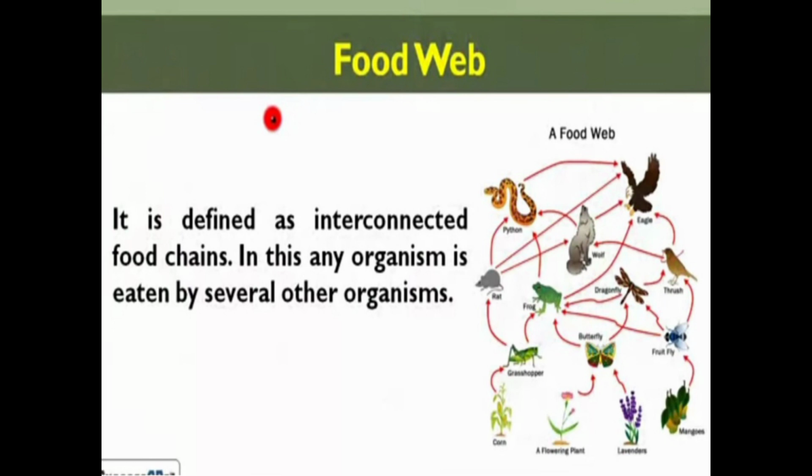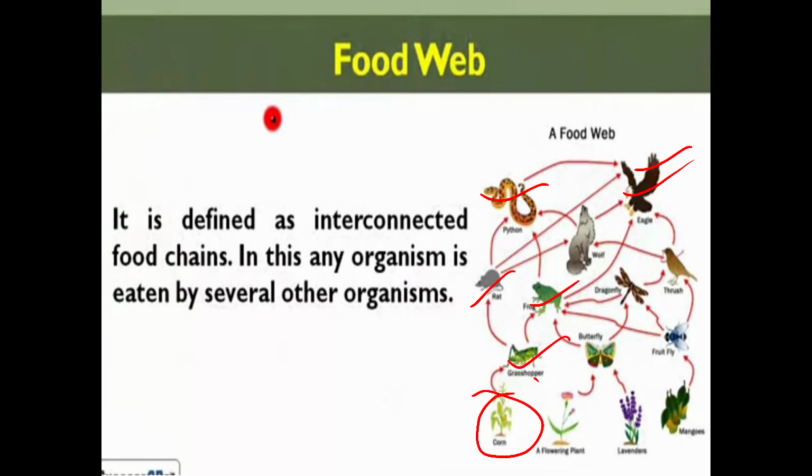If we see here in the example, this is the grass. This grass is eaten by the grasshopper. This grasshopper is eaten by the rat. Rat is eaten by python. Python is eaten by the eagle. In another way, grass is eaten by the grasshopper. This grasshopper is eaten by the frog. Frog is eaten by the python, and python is eaten by the eagle. Or this frog is eaten directly by the eagle also.